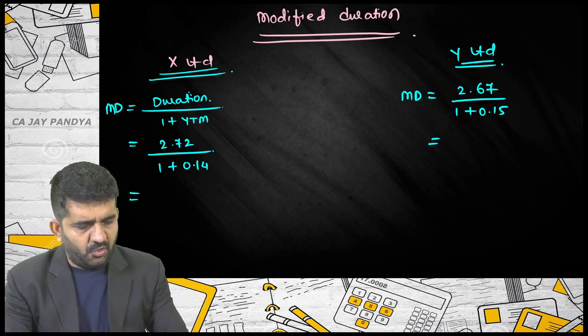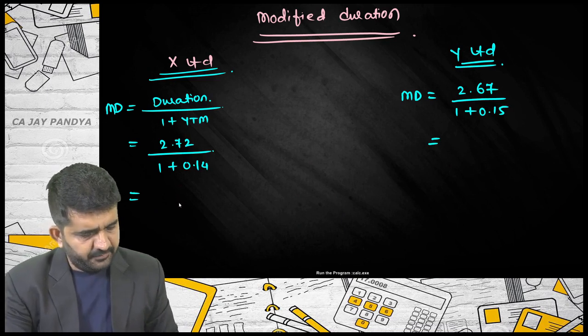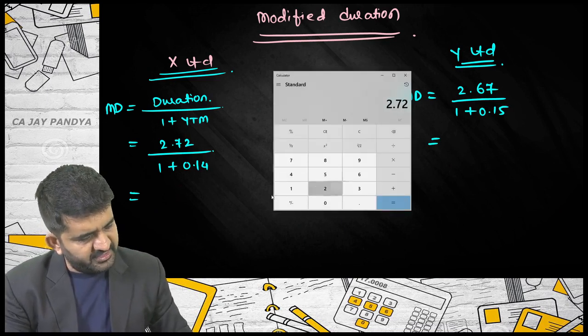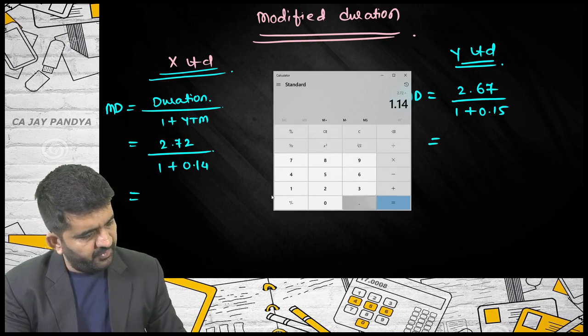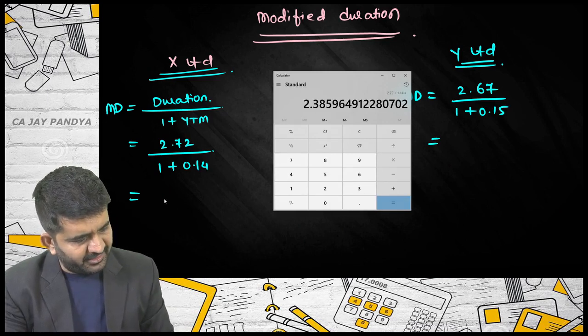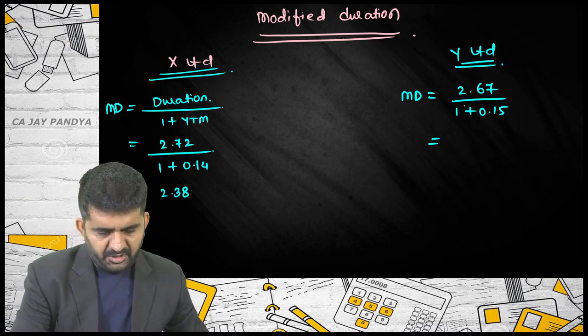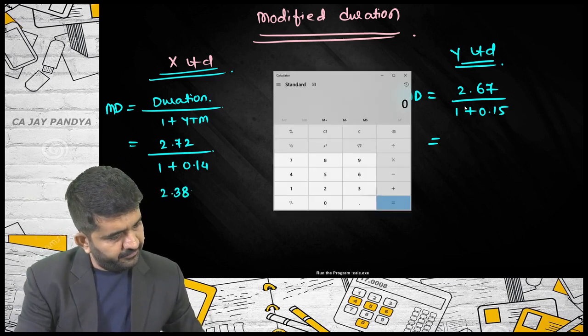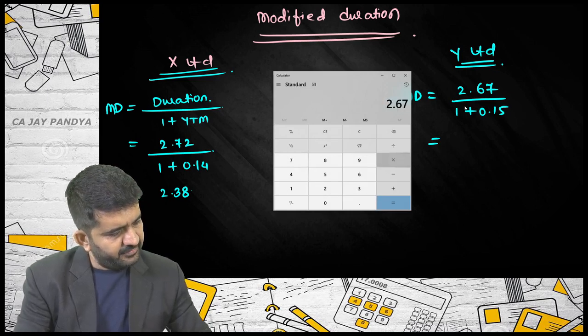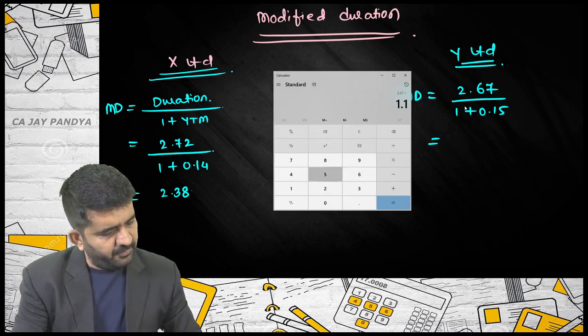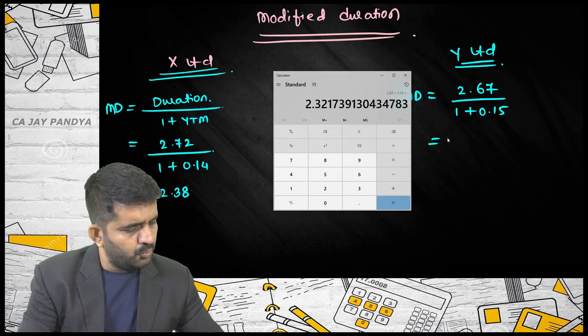The modified duration of X limited will be 2.72 divided by 1.14, which is 2.38. And here the modified duration will be 2.67 divided by 1.15, which is 2.32.